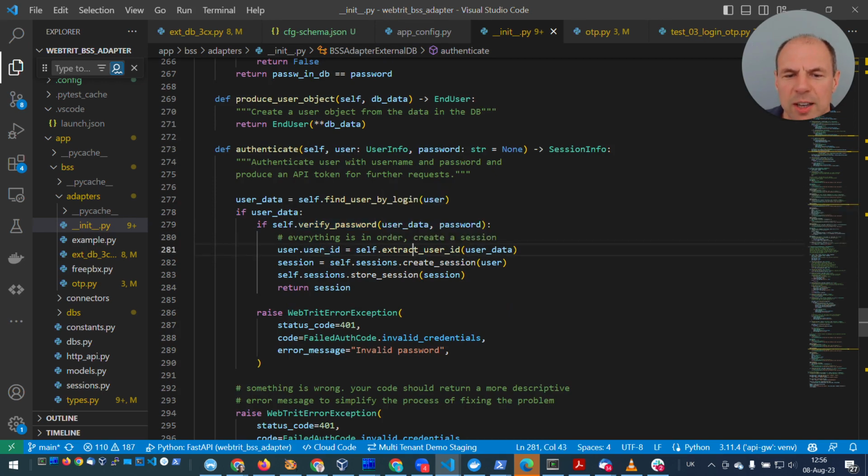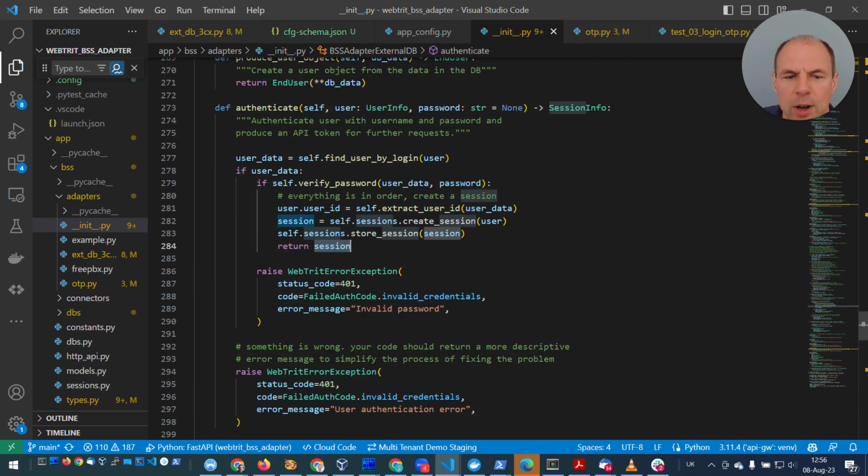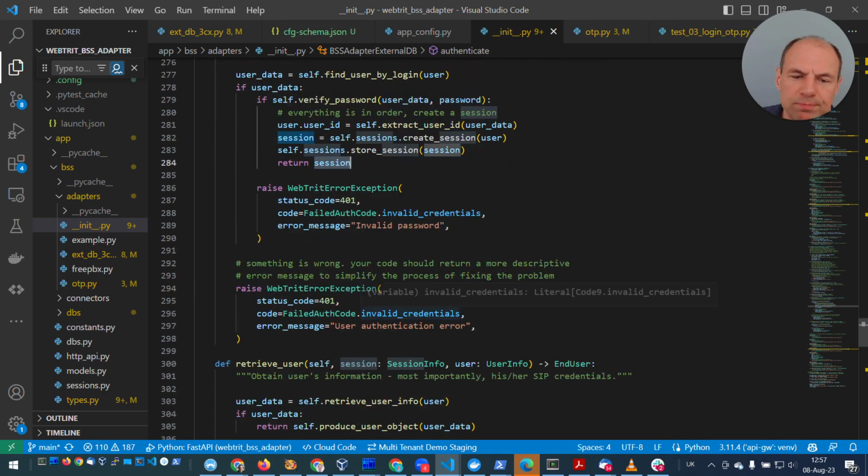If verification is successful, then we extract this unique user identification, user ID. This way, if the user logs in through phone number or through email, we'll still put these two records together. We'll know it's the same user. We create a new session. We store that session, so it's persistent and the user can use it later on, and return it. We're done. Otherwise, we return an error with invalid password, or basically that the user is not there.